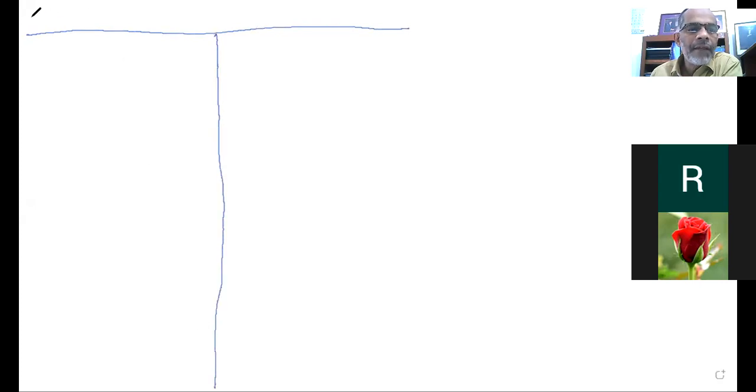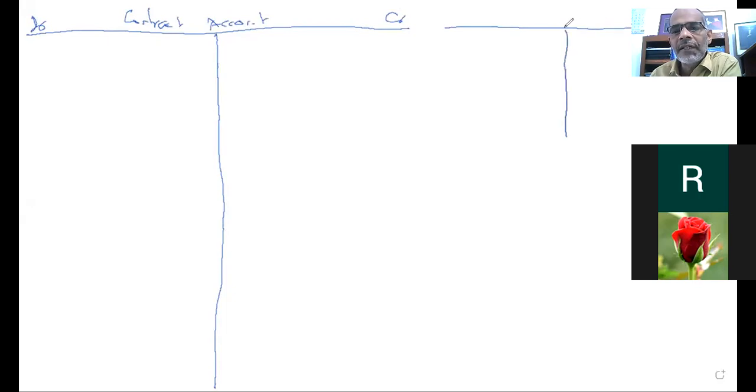Look at the first one. They have been asked to prepare the contract account. I am writing here, this is the debit side, this is the credit side. We want to go for a contract account. Then we have to open an account, which is called the contractee's account.